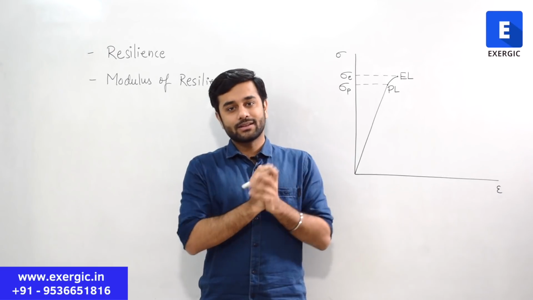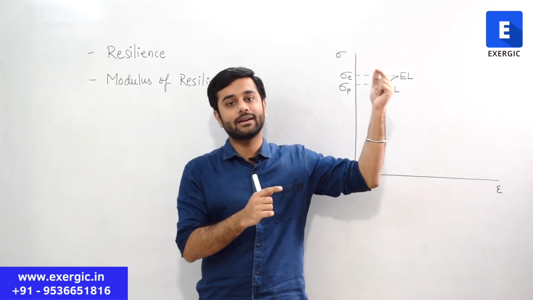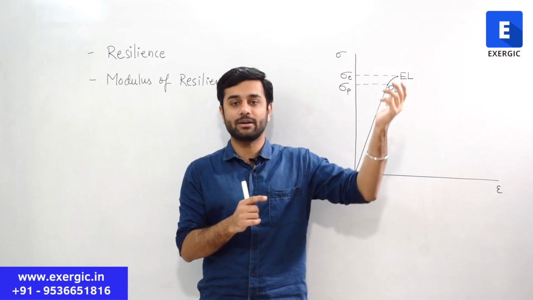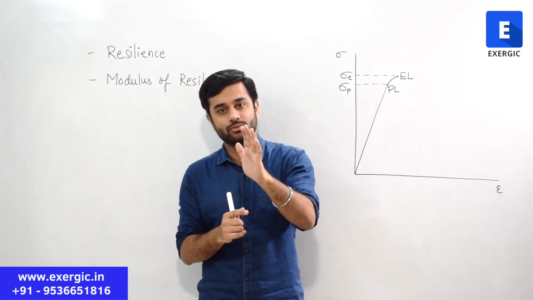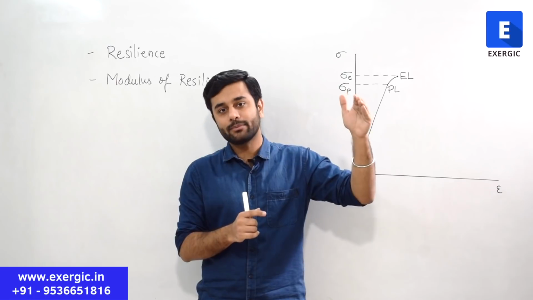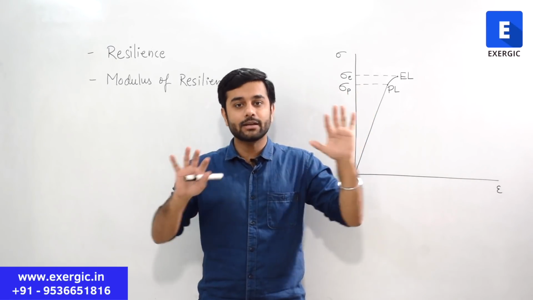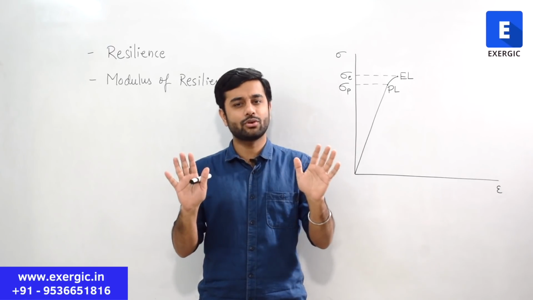The concept that elastic limit, proportional limit and yield point are three different points, I think it is known to you, right? Proportional limit, then comes elastic limit, then comes yield point, right? These three are different, distinct points. I'm sure it is known to you.